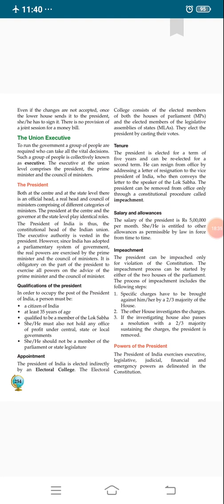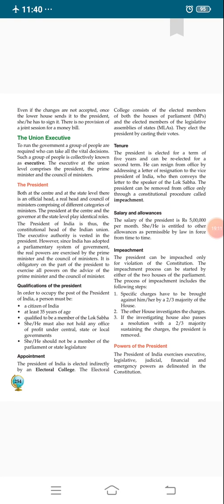The Electoral College consists of the elected members of both houses, it means elected members of Lok Sabha and Rajya Sabha, not nominated, only elected members, and the elected members of the Legislative Assembly of the state. It means all elected MLAs. They elect the President by casting their vote. These members elect our President.